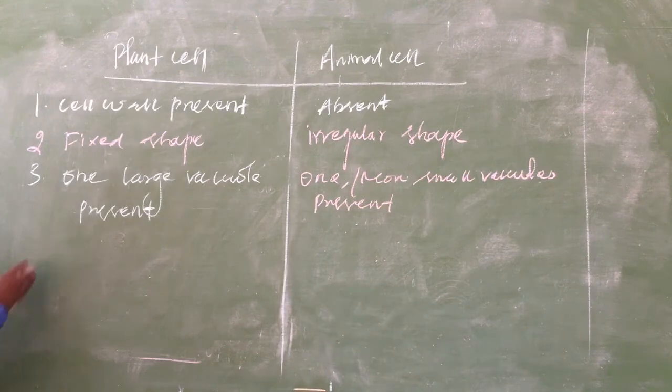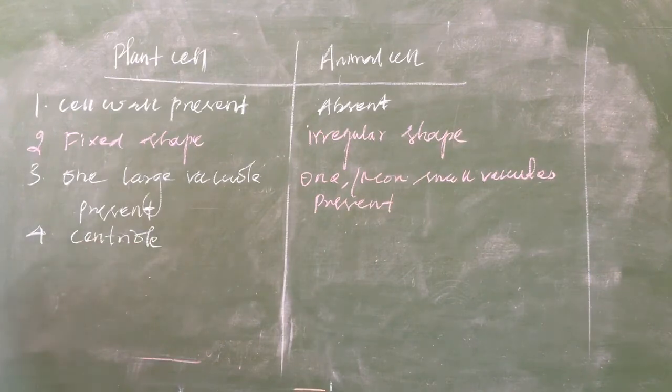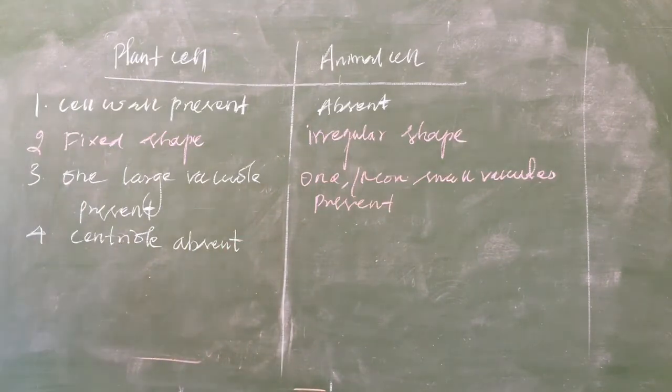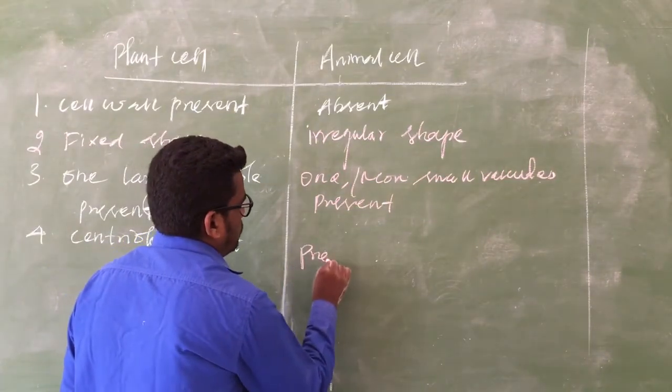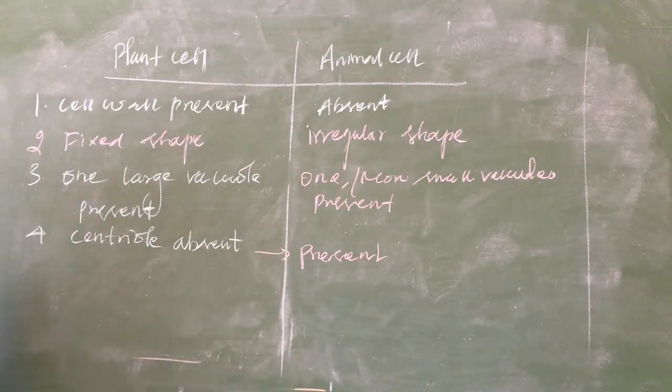Next, the centriole is absent here. So what is a centriole? Centriole is one of the cell organelles, which helps in cell division. So it is absent in the plant cell and present in the animal cell.